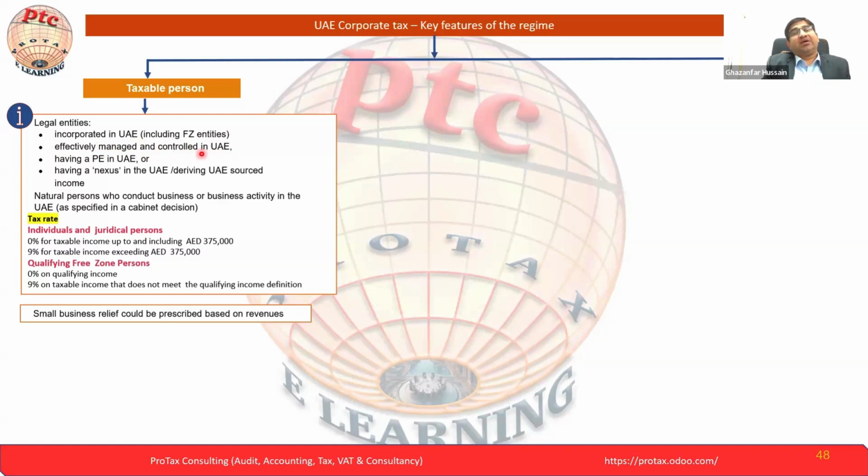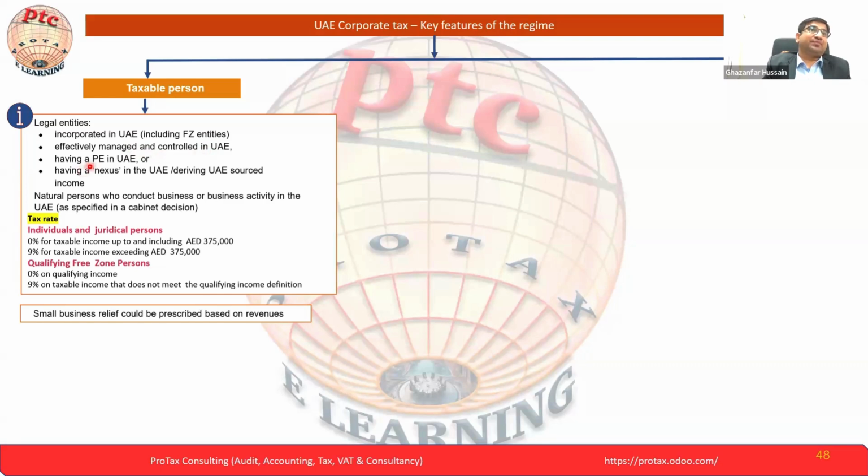What is that? Maybe your company is established in Bahrain, but your top management, decision making, your board of directors, or the control of all the operations is from the UAE. You are resident in the UAE, or you are running the business in Bahrain or any other part of the world, but the decision making is all from the UAE. Then that may also fall under corporate tax, as a taxable person. That is called POEM, or effectively managed and controlled in the UAE.